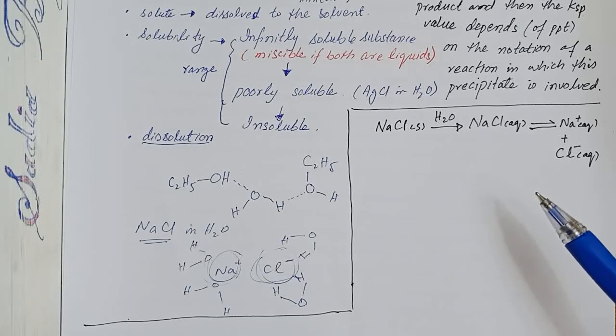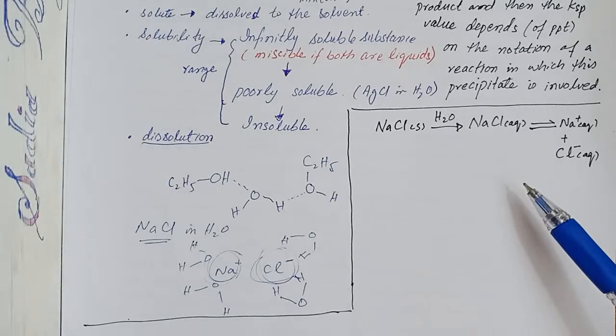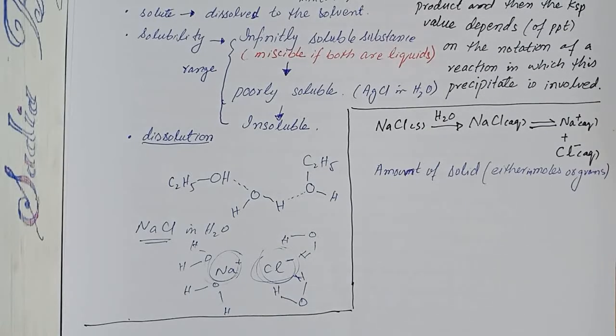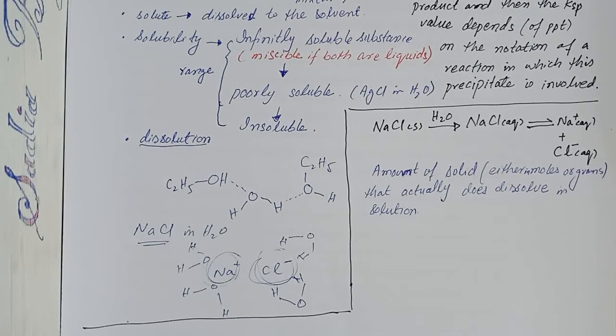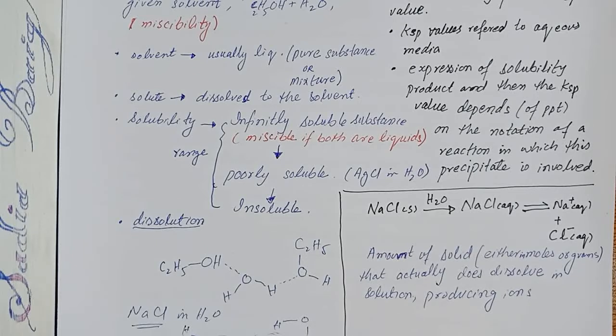The term solubility always refers to the amount of solid, either in moles or grams, that actually does dissolve in solution, producing ions.